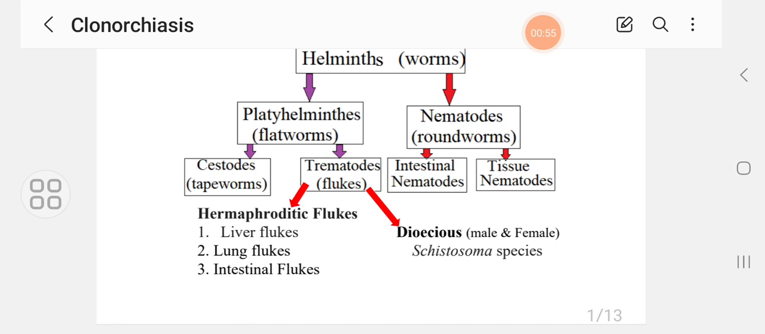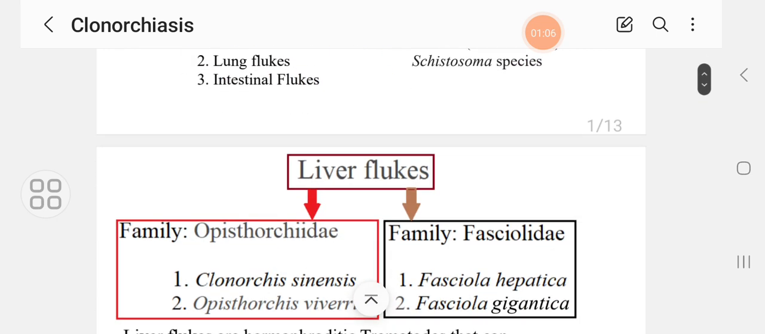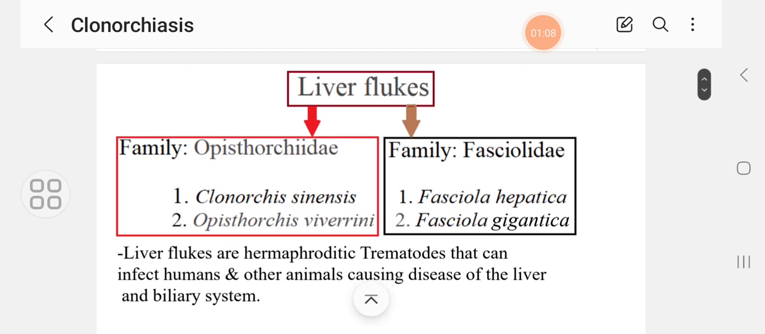These are liver flukes, lung flukes, and intestinal flukes. They are so named according to the organ or system infected. The liver flukes are two families, Fasciolidae, comprising Fasciola hepatica and Fasciola gigantica, and the other family is the Opisthorchiidae, which comprises Clonorchis sinensis and Opisthorchis viverrini. They infect humans and other animals, causing liver and biliary system diseases.